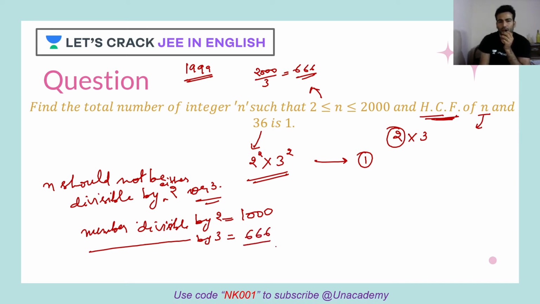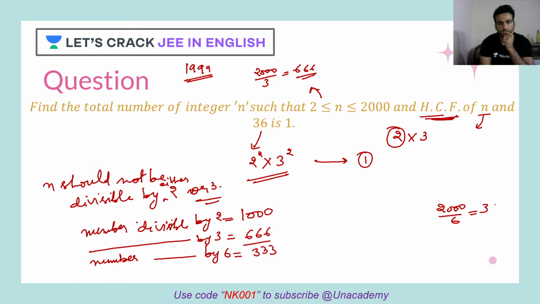Now tell me one thing. When I'm finding the numbers which are divisible by 2 as well as 3, it might be possible that a number is divisible by both 2 and 3, right? So that is coming twice. How do we take that number out? Yes, very good, absolutely right. We have to take out the numbers which are divisible by both 2 and 3, that means numbers divisible by 6. If I divide 2000 by 6, I get 333 numbers. You can perform this operation here.